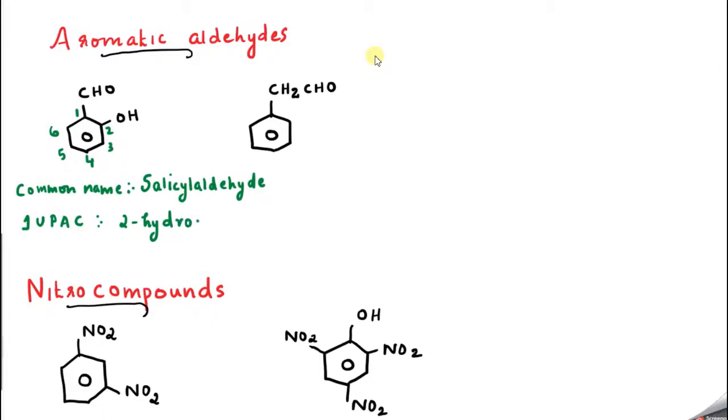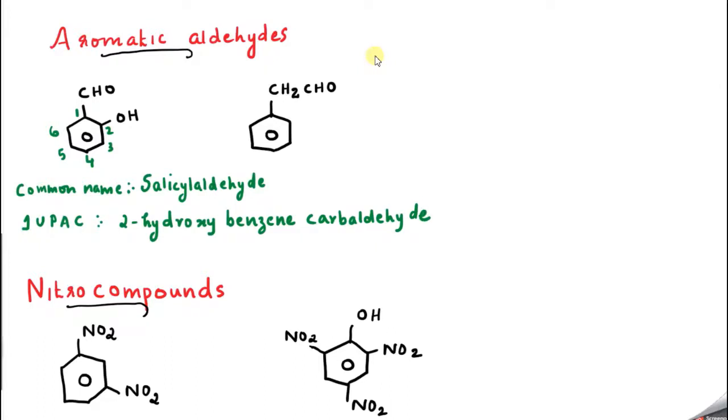So 2-hydroxy benzene, either we can say benzaldehyde or more correct is benzene carbaldehyde. 2-hydroxybenzene carbaldehyde.